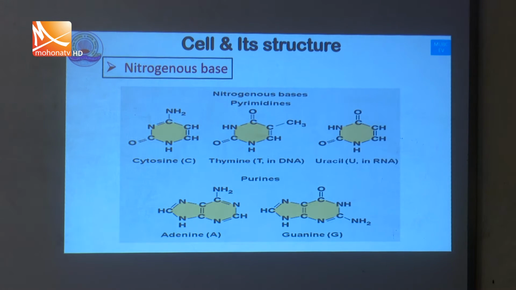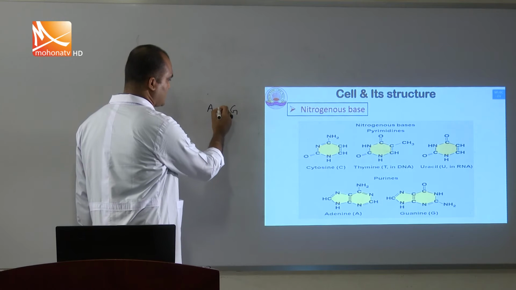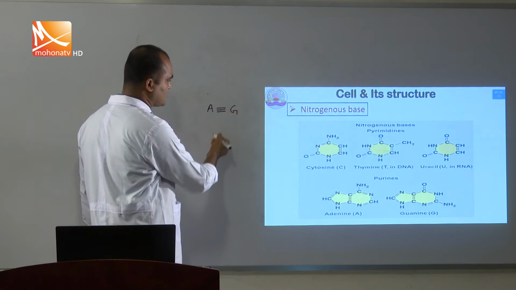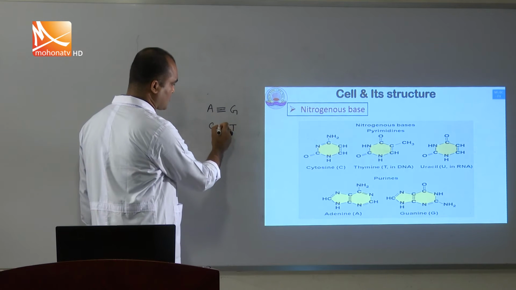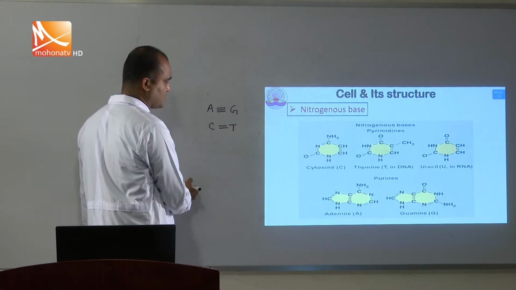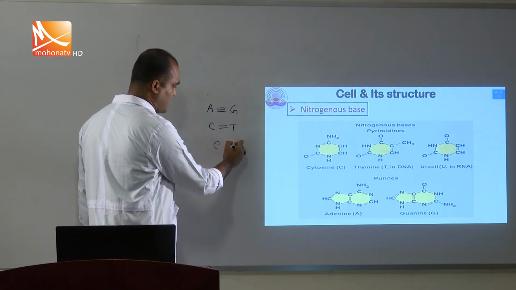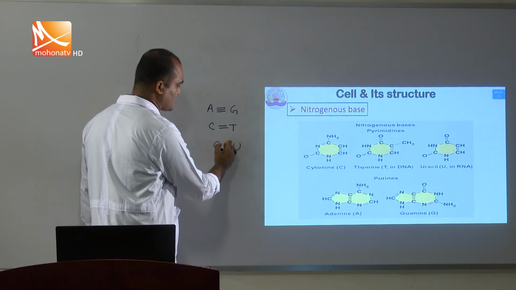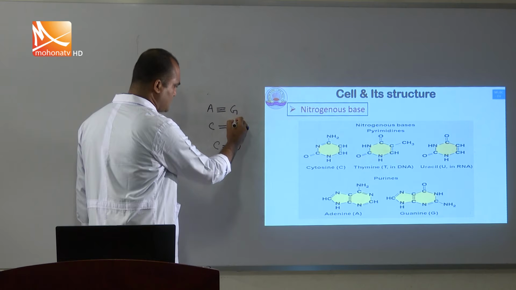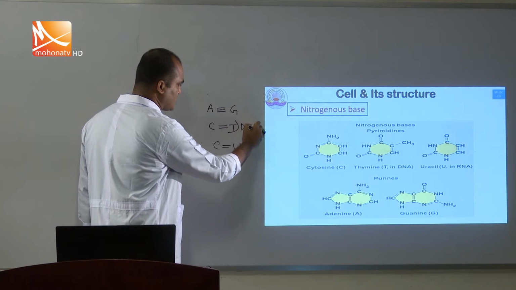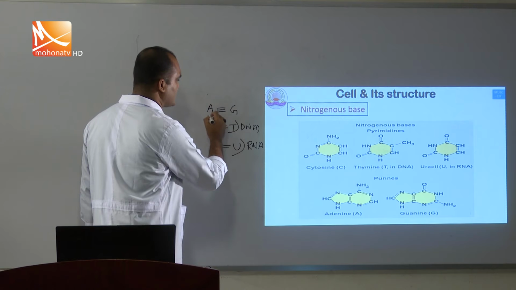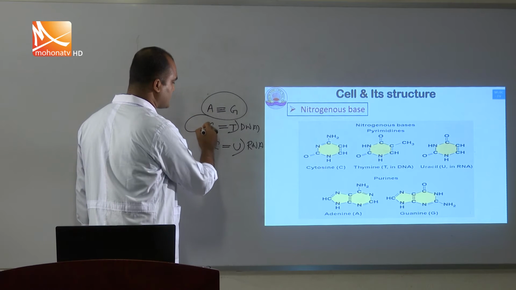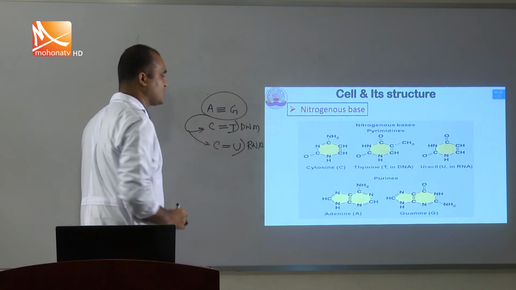It looks like this: adenine and guanine have three bonds, and cytosine with thymine, or cytosine with uracil, have two bonds. Cytosine is present in both DNA and RNA, and adenine and guanine are also present in both DNA and RNA.